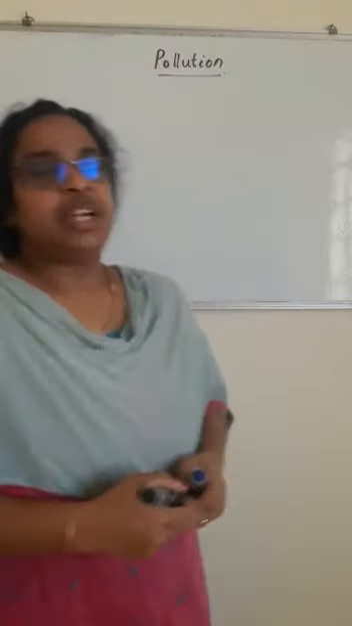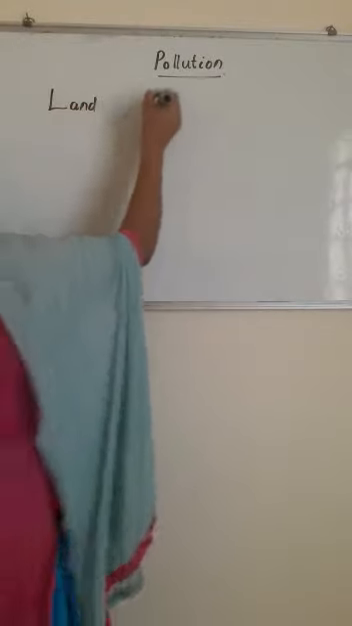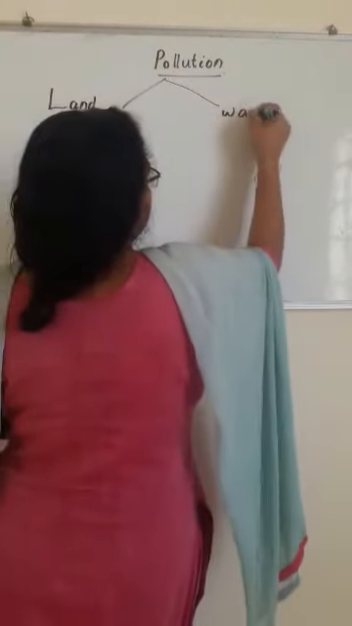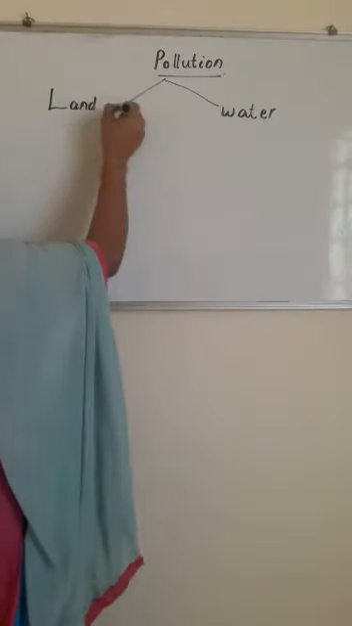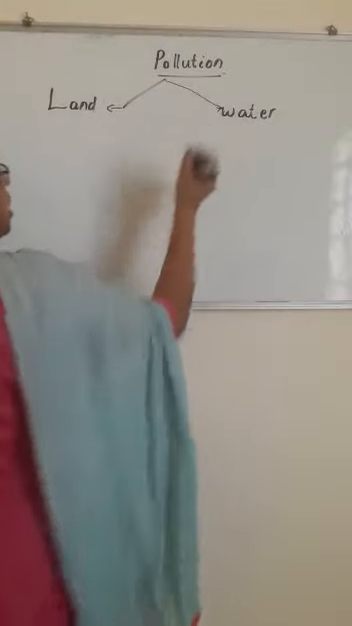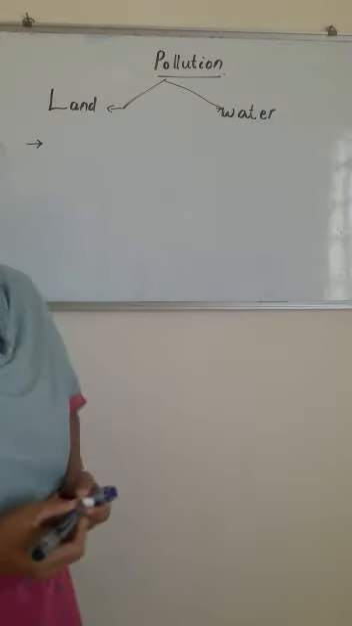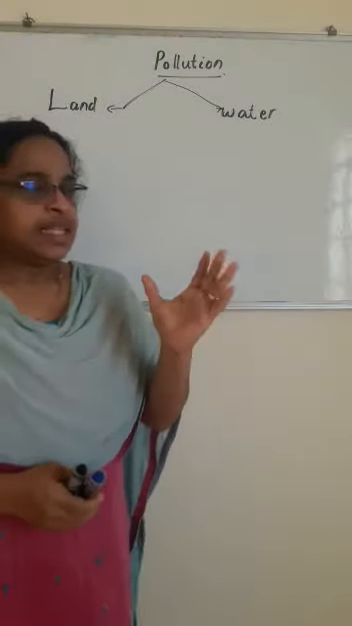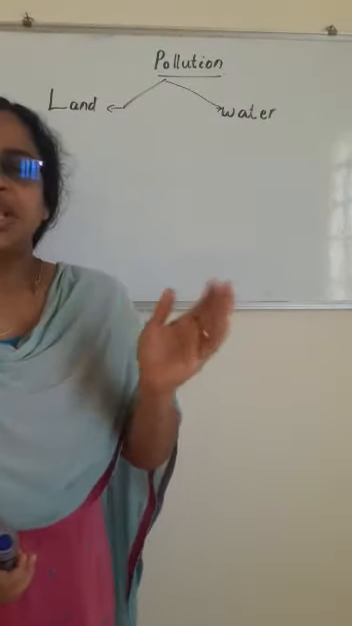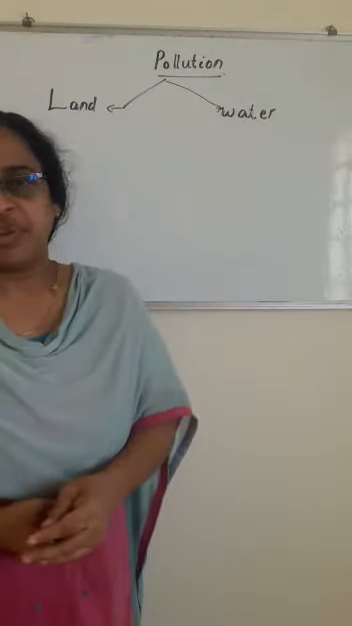So we have to learn two pollutions: land pollution and water pollution. Okay. What can be the causes of land pollution and water pollution? Mostly the causes of both are the same. So first is the definition. The definition is the addition of some materials or something to an environment which is negatively affecting that environment.